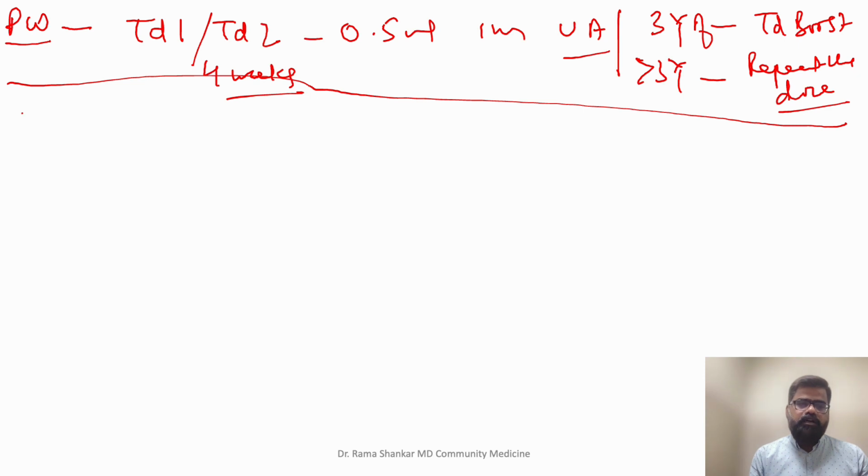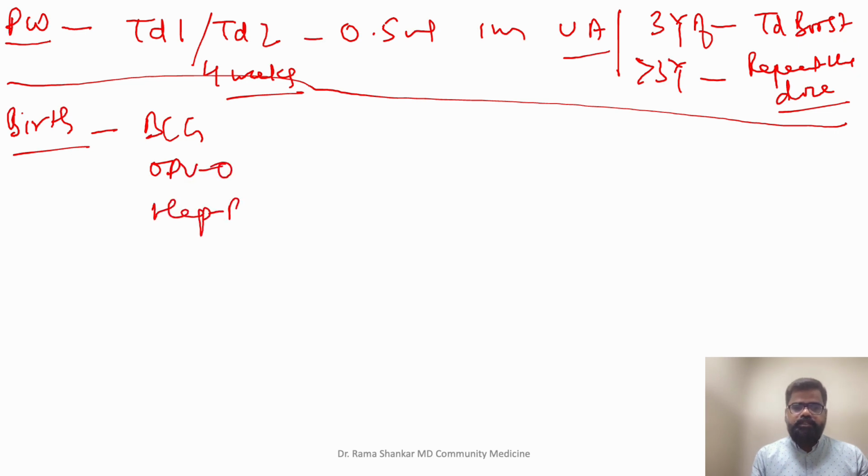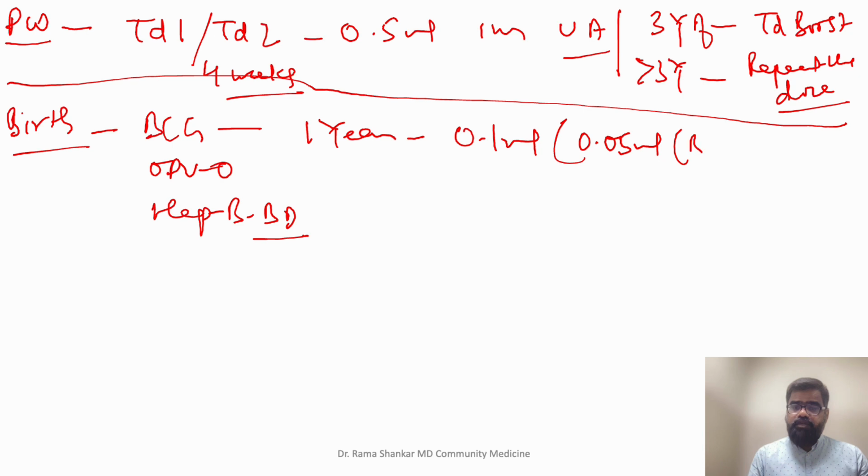Let's come to birth. What are the vaccines given at birth? BCG, OPV0 and hepatitis B birth dose. Right? BCG can be given till 1 year. Dose is 0.1 ml, students, but the exception is 0.05 ml from birth till 1 month, and from 1 month to 1 year you are giving 0.1 ml. Right? It comes in powder form. You require a diluent, which is sodium chloride. It is given intradermal, left upper arm.